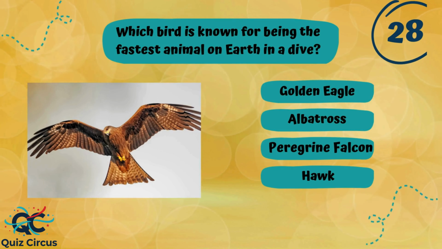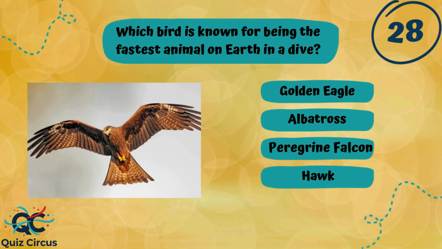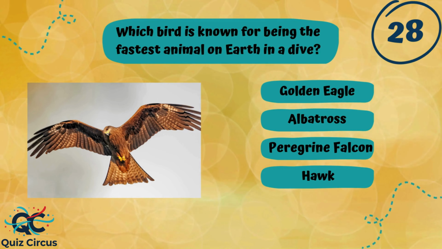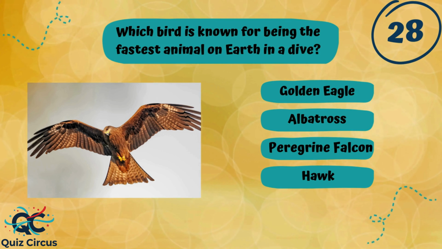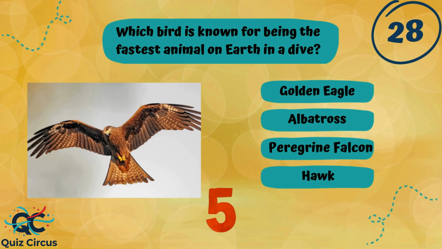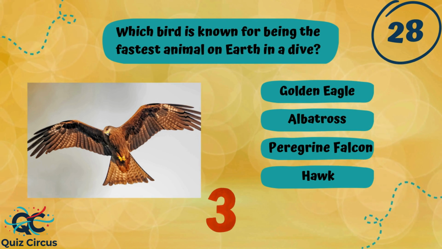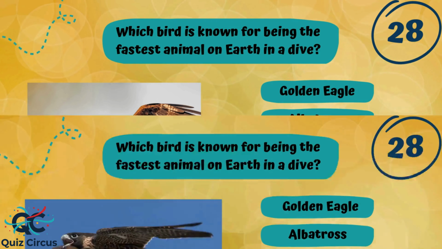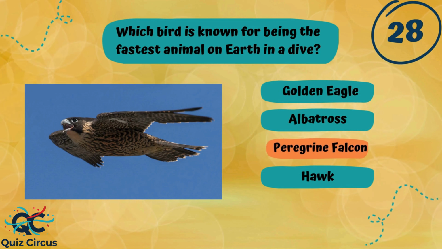Which bird is known for being the fastest animal on Earth in a dive? Golden eagle, albatross, peregrine falcon, or hawk? The correct answer is peregrine falcon.